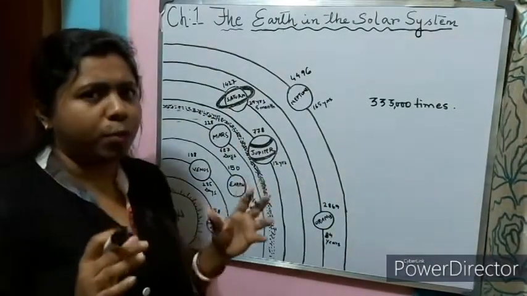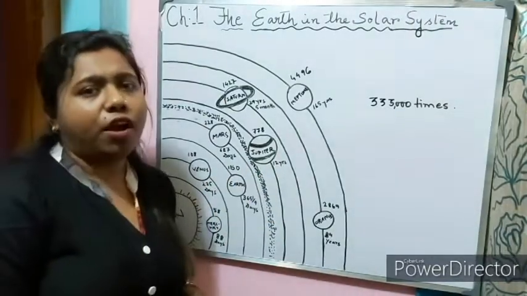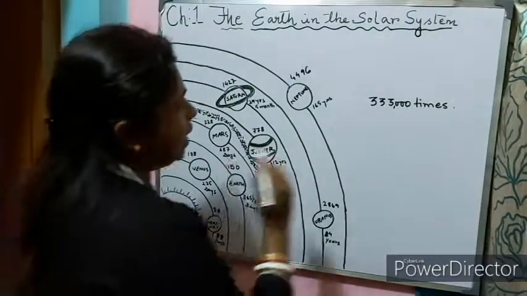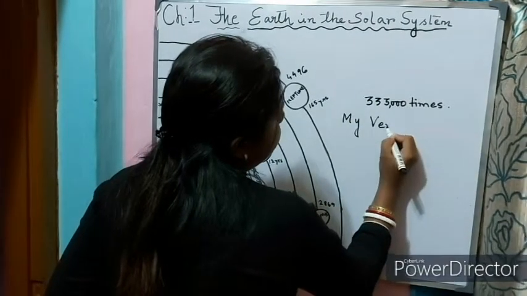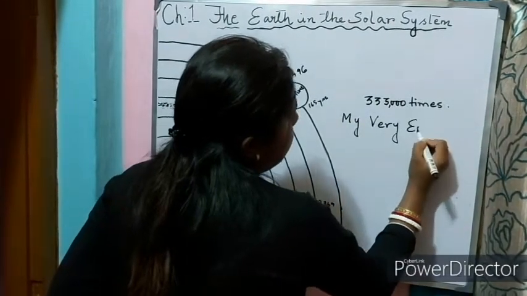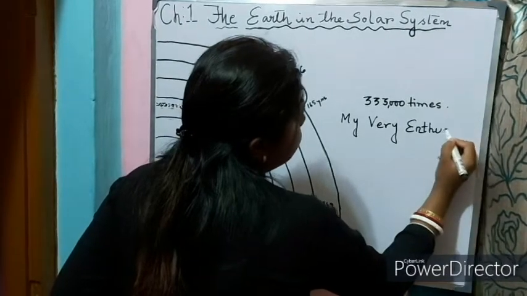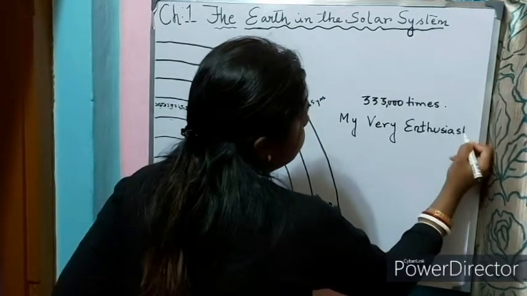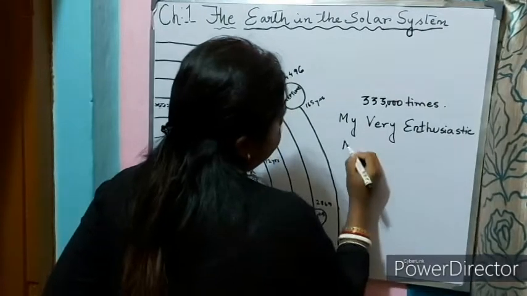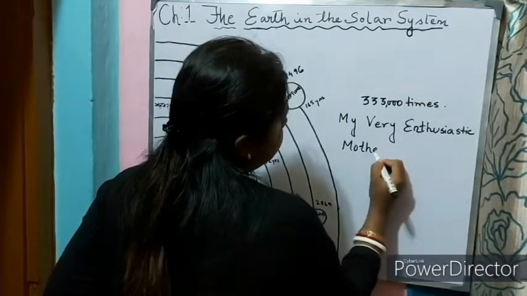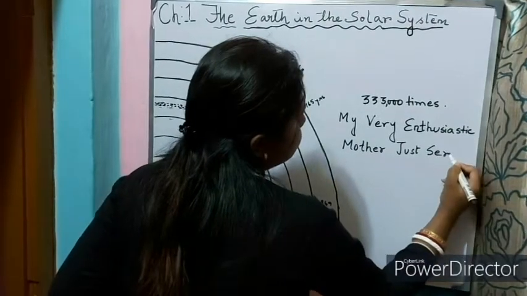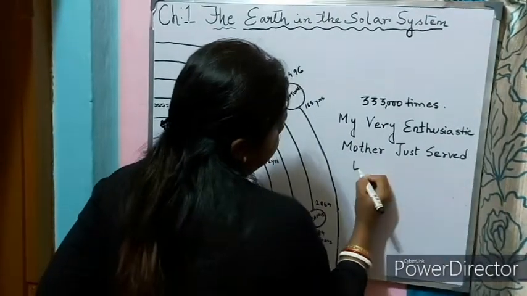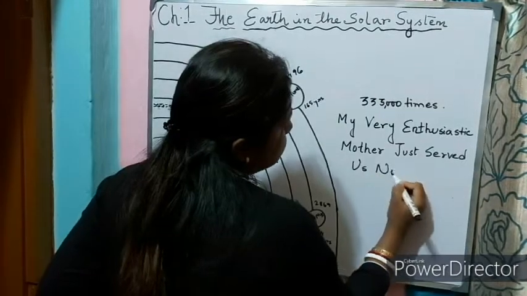Now let me give you a mnemonic by which you can easily remember the 8 planets. My very enthusiastic mother just served us noodles.